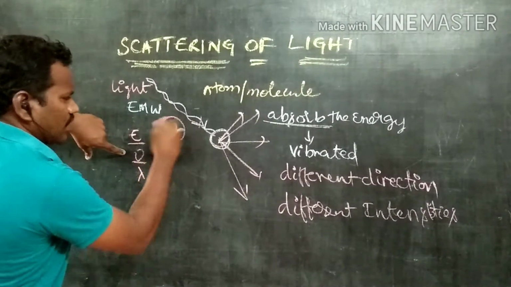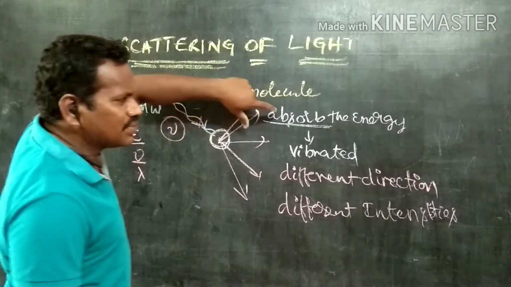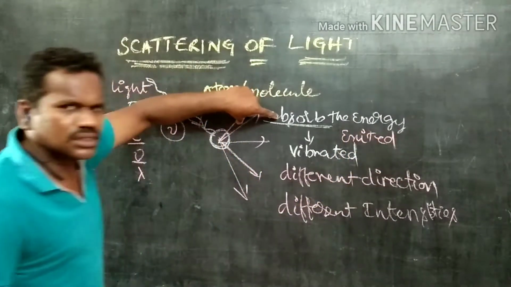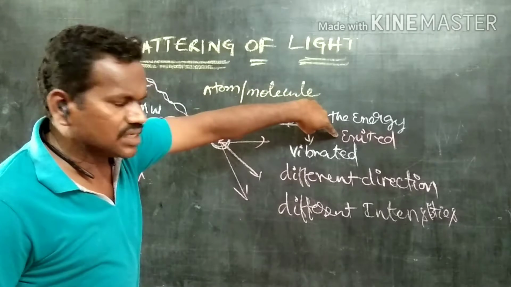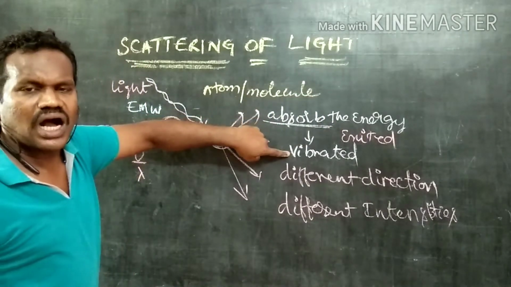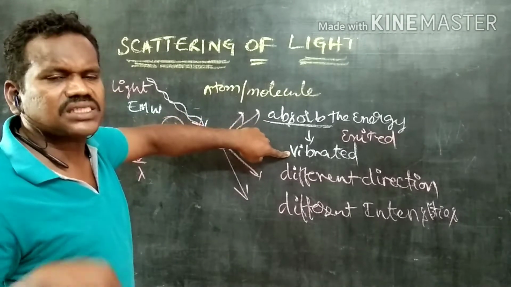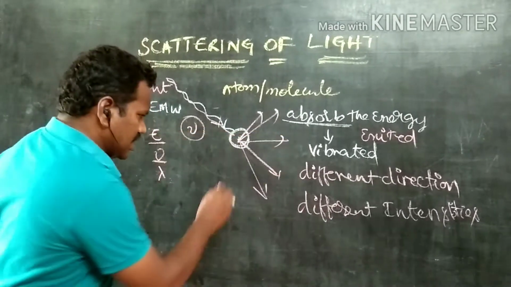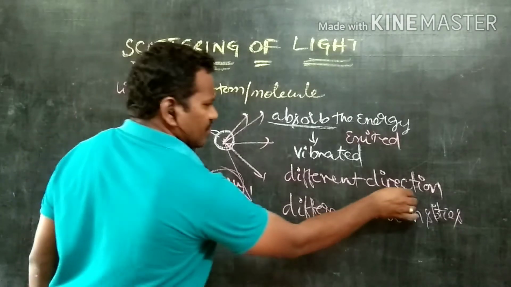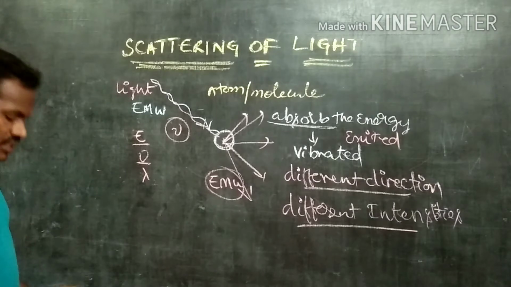Once again, see here, whenever light of a certain frequency and energy falls on it, the atom or molecule absorbs the energy and goes to the excited state. Whenever the atom is in the excited state, it starts vibrating. After the vibration, it re-emits the excess energy again in the form of electromagnetic waves in different directions with different intensities.